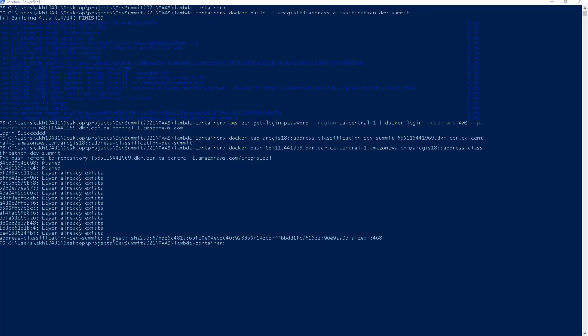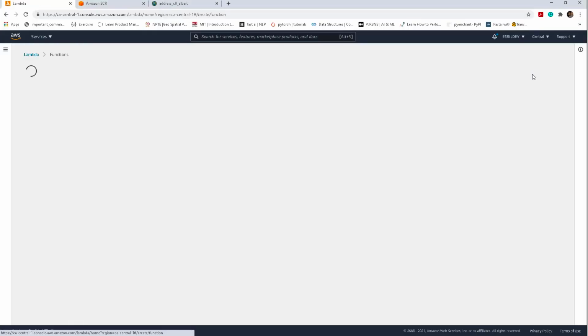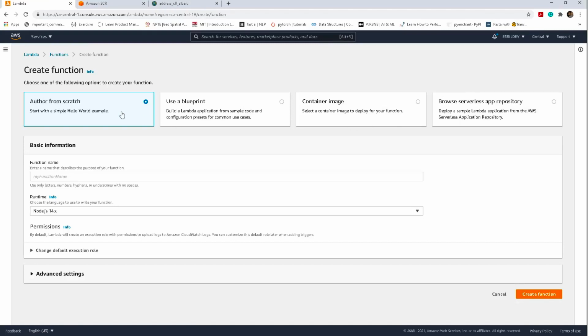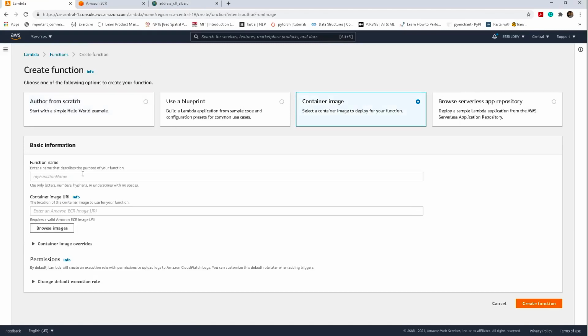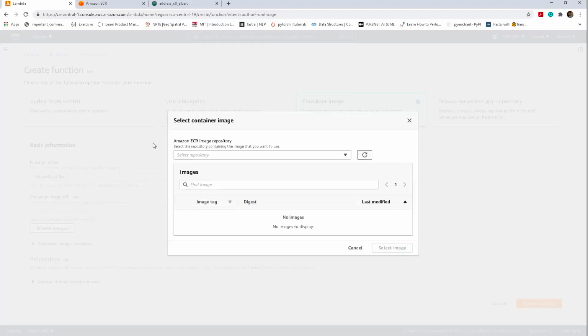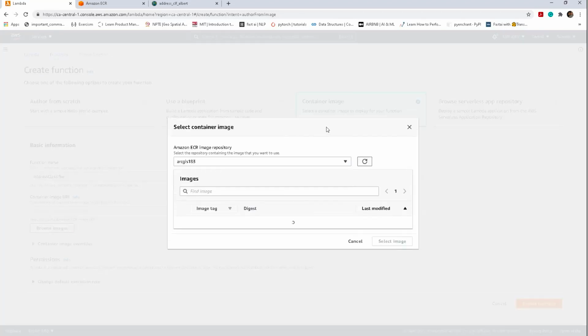Now we'll go ahead and create a Lambda function. We will click on create function. This time, instead of starting from scratch, we will be starting with a container image. We'll name our function and then browse to the image that we just pushed.